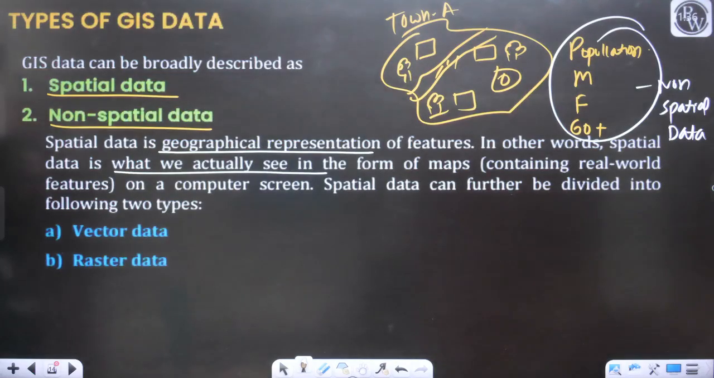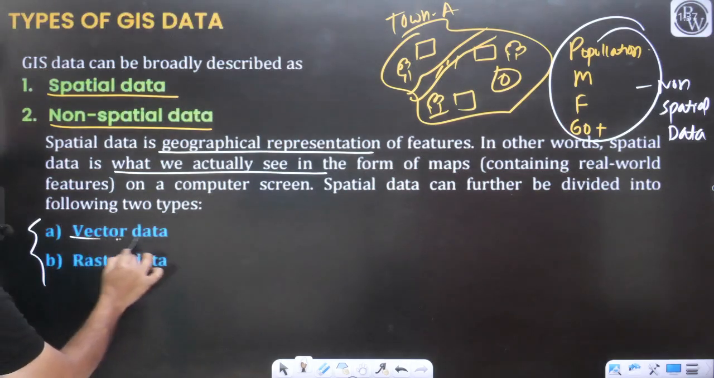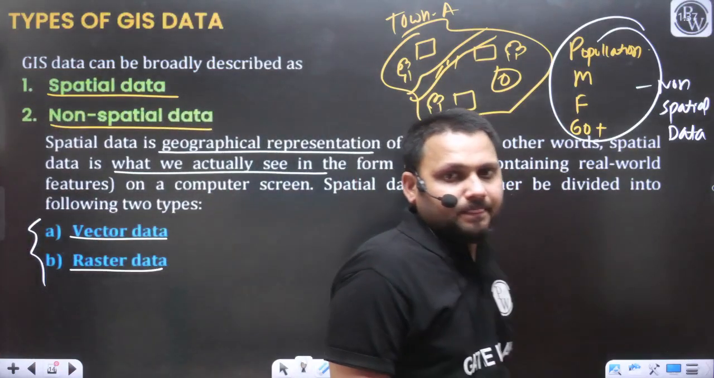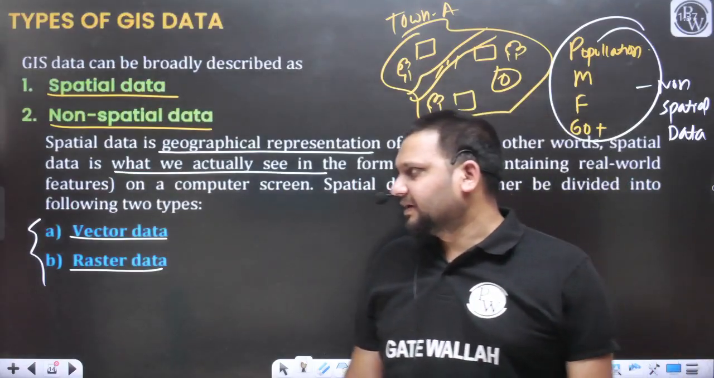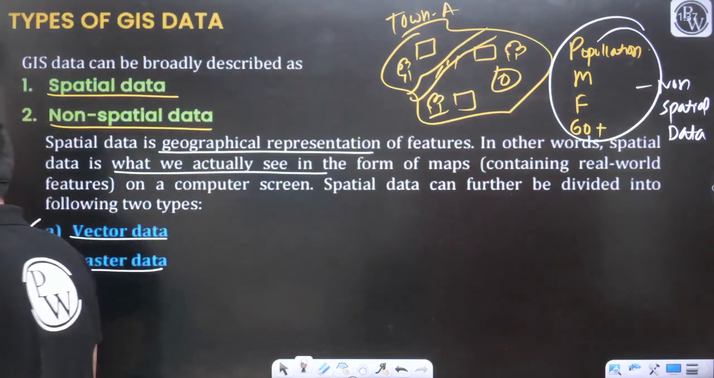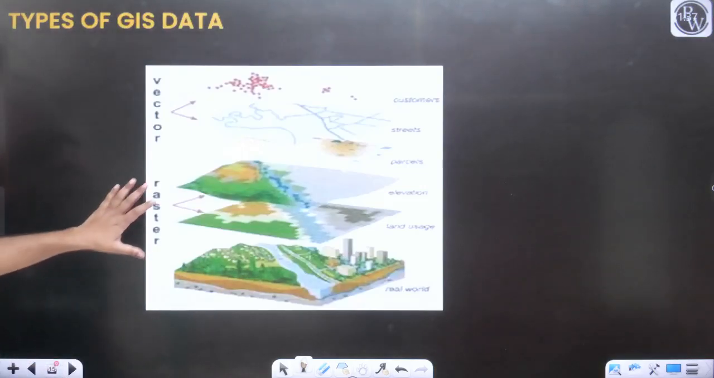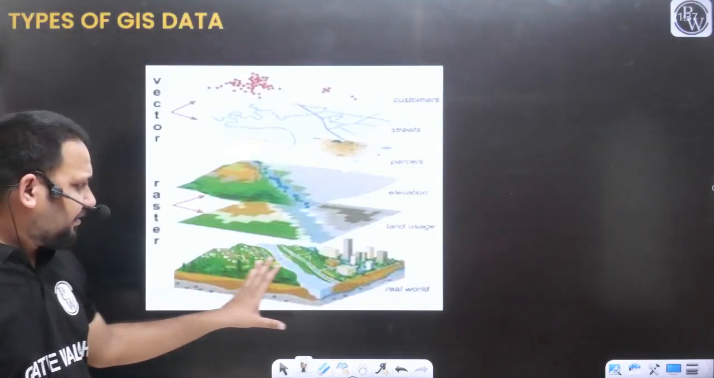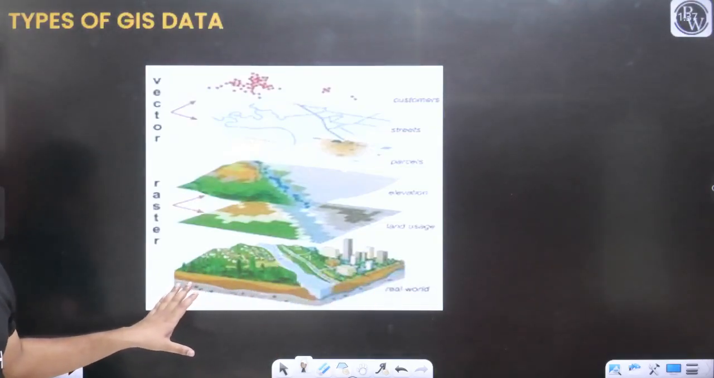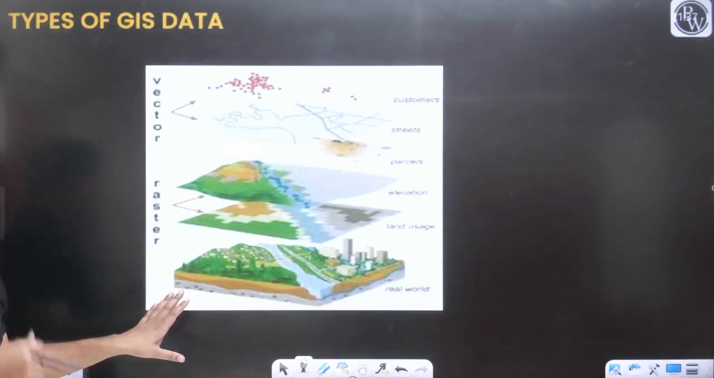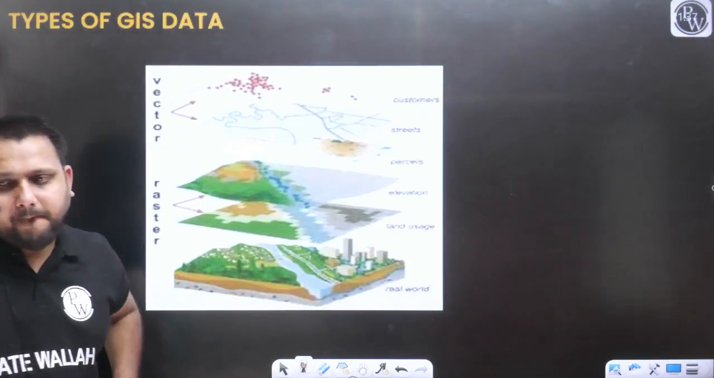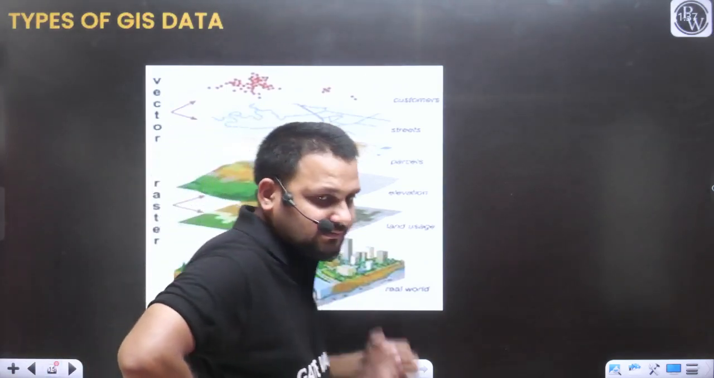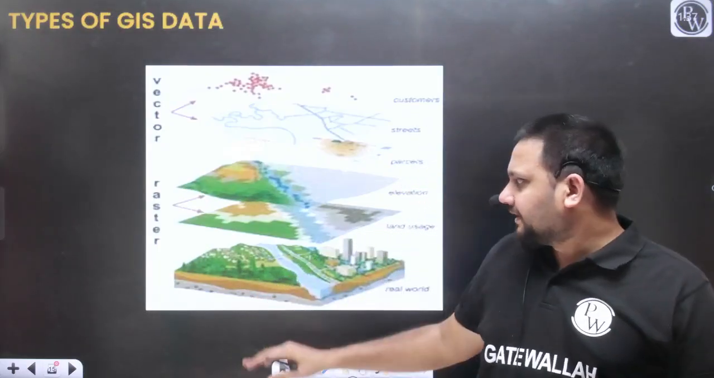Spatial data can be further divided into the following two types. One is the vector spatial data and another is the raster spatial data. Let's see. So for example, let's refer to this image. This is the real world situation. I hope you can see. Please confirm in the chat box if you are clearly able to see this feature. Please confirm in the chat box first, then I will explain further.